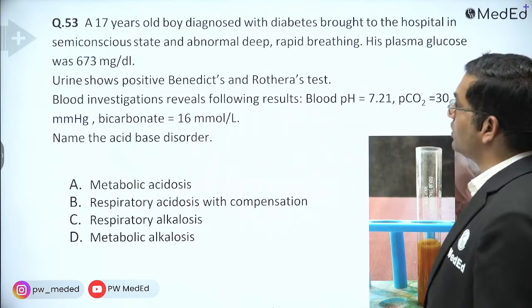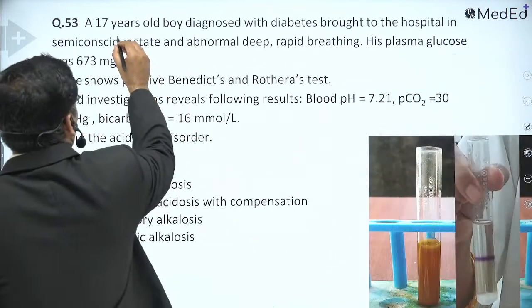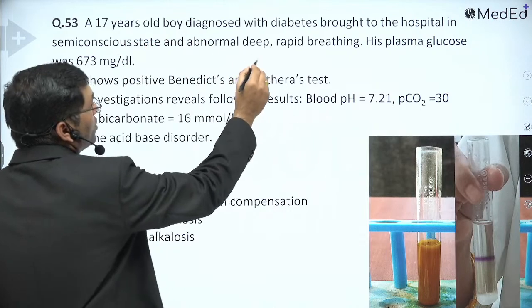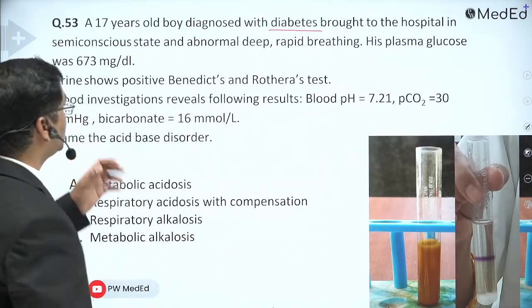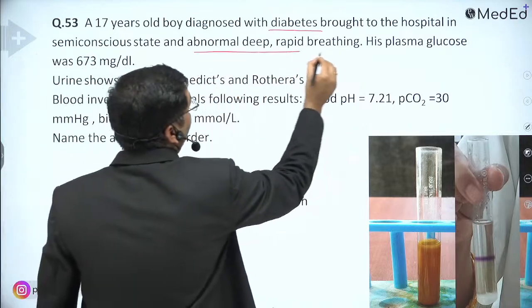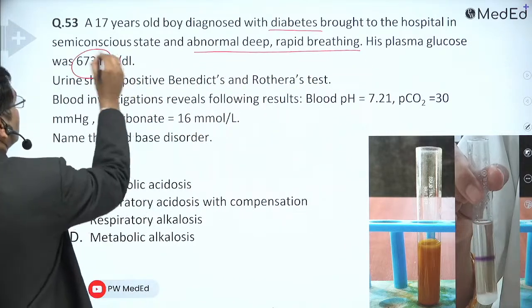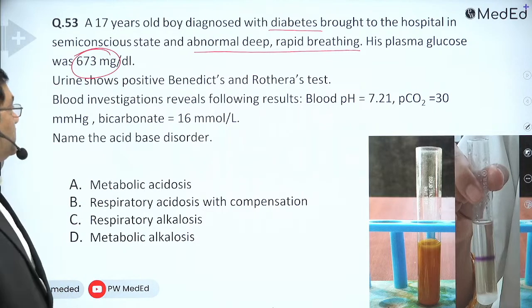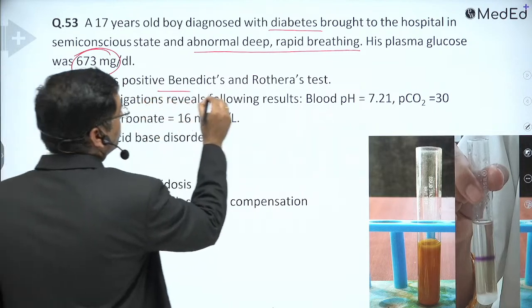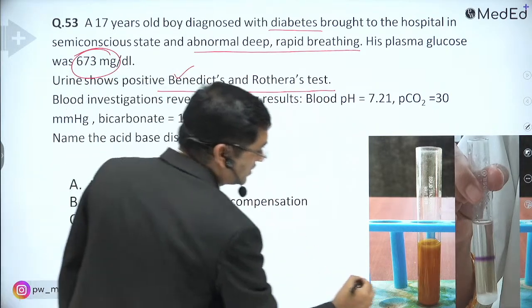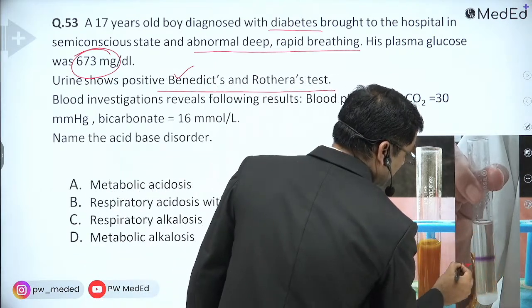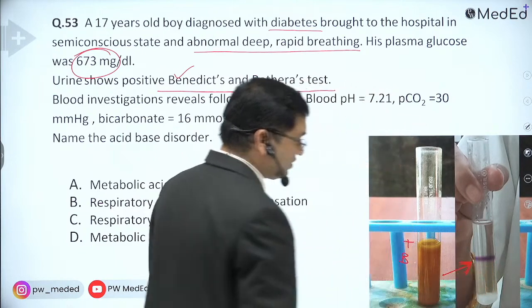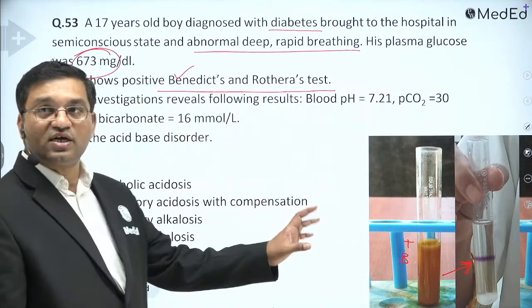See the second important disorder. A 17-year-old boy diagnosed with diabetes is brought to the hospital in a semi-conscious state with abnormal deep rapid breathing. His plasma glucose was 673 milligram per deciliter. Urine shows positive Benedict and Rothera's tests. This is the positive Benedict test. This is the positive Rothera's test, the purple ring.